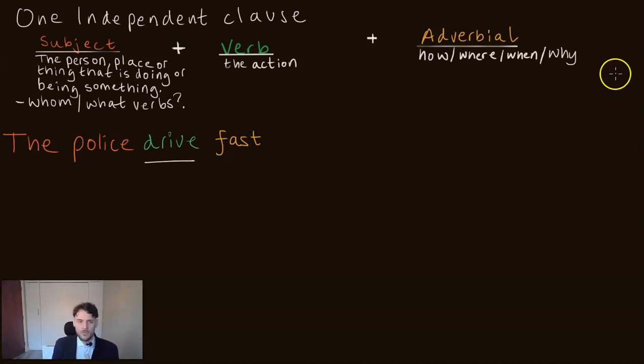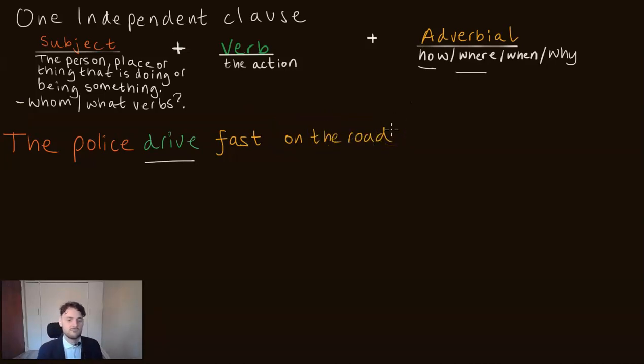Now, let's add another adverbial to give more detail. Okay, so we've done how. Let's do a where. The police drive fast on the road. Is that a complete thought? Yes. The police drive fast on the road. You could also say the police drive on the road. That's also a complete thought.